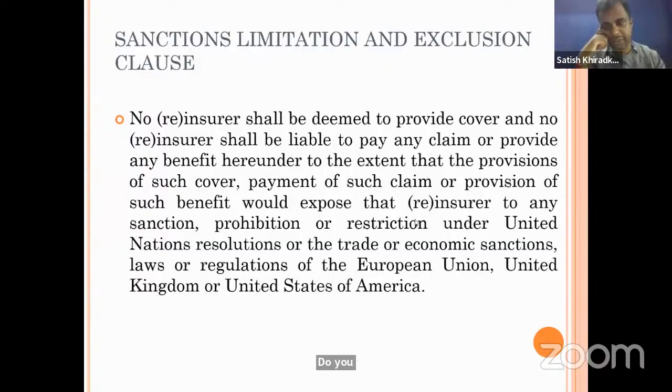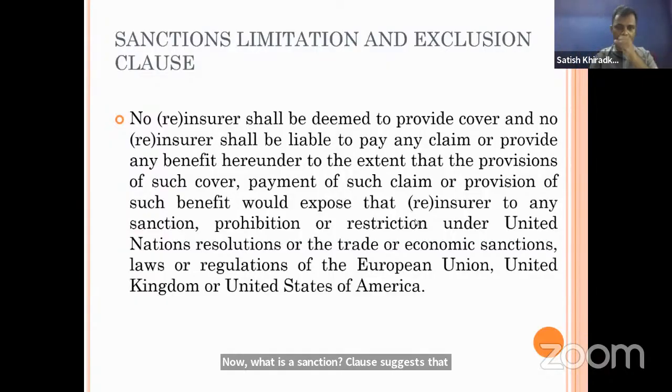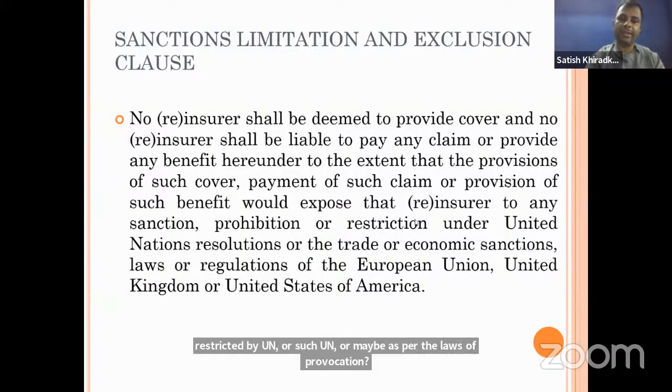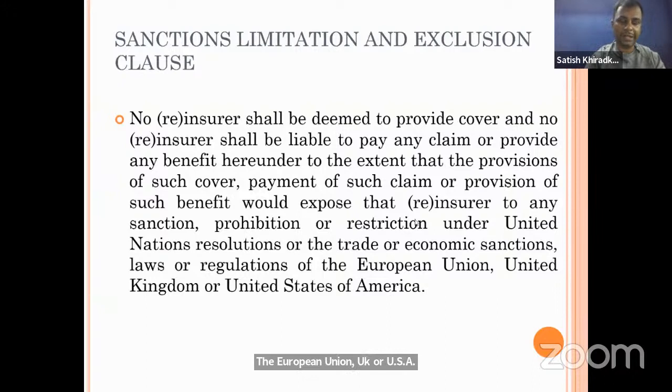Now, the sanction clause suggests that if particular countries are sanctioned, prohibited or restricted by the UN, or as per the laws promulgated by the European Union, UK or USA, then that risk will be excluded. So if any such loss occurs in those sanctioned territories, then the losses will not be paid by the reinsurer.